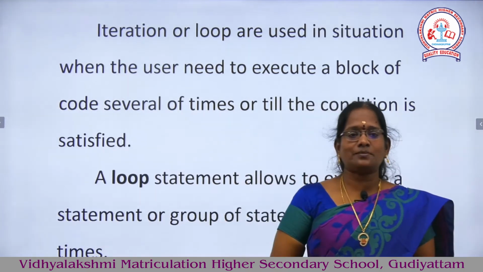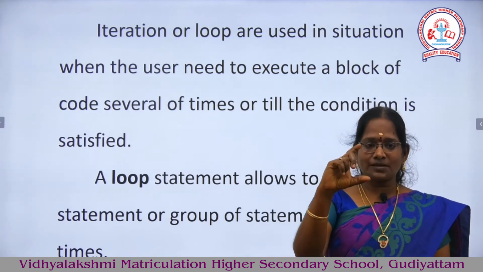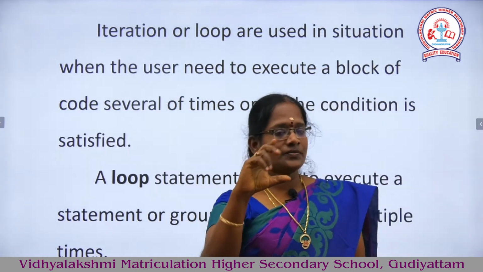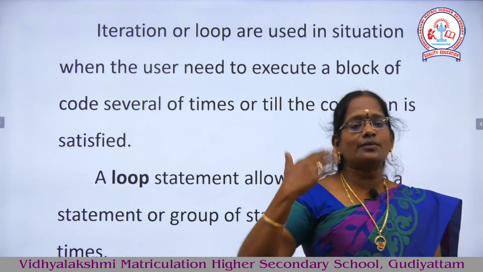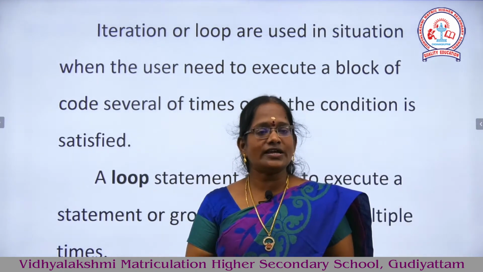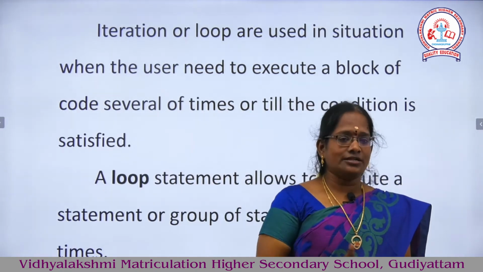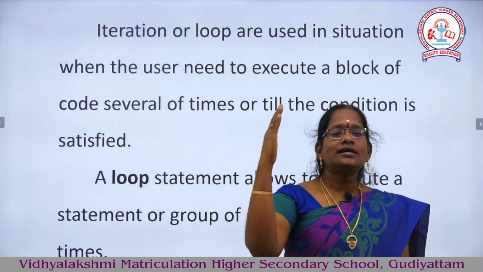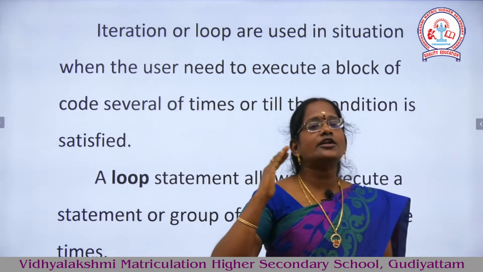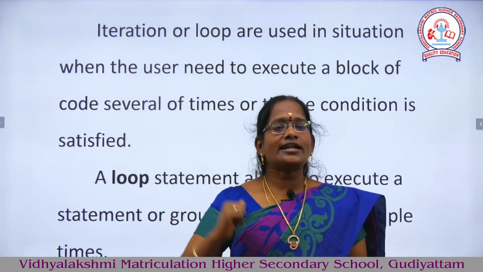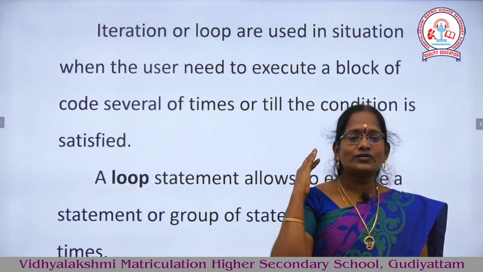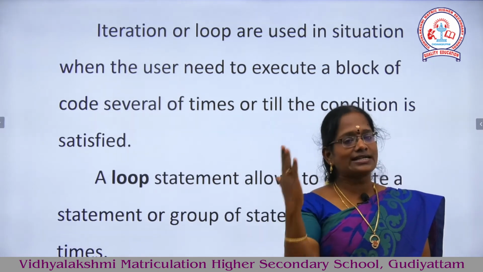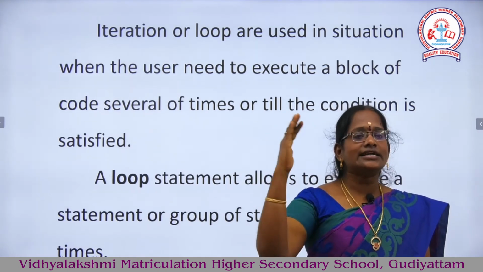One set of statements is executed continuously a certain number of times, and in that situation we check a condition. So iteration or looping is used in situations when a user needs to execute a block of code several times until the condition is satisfied.